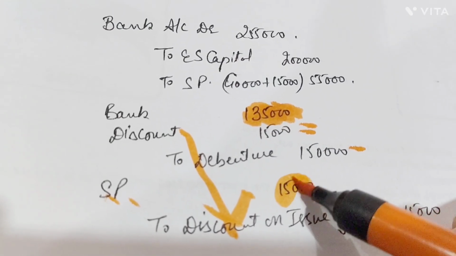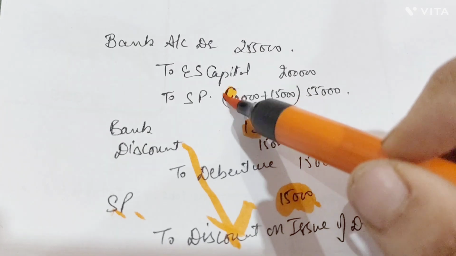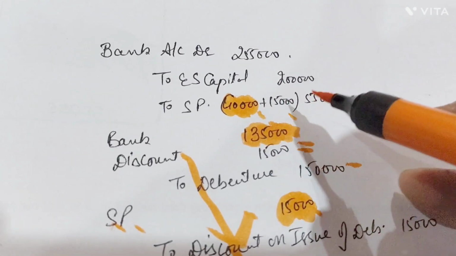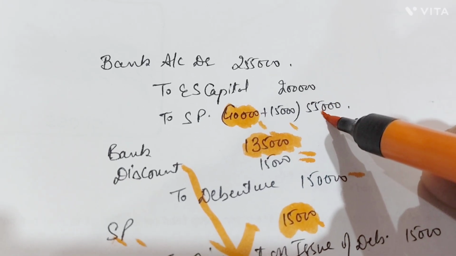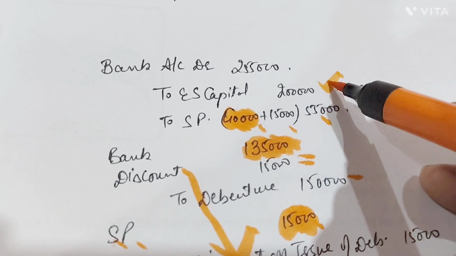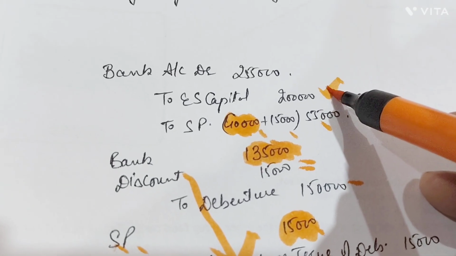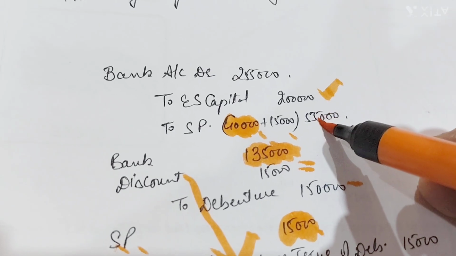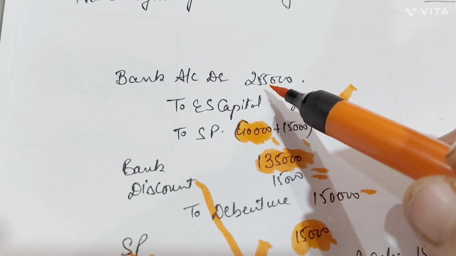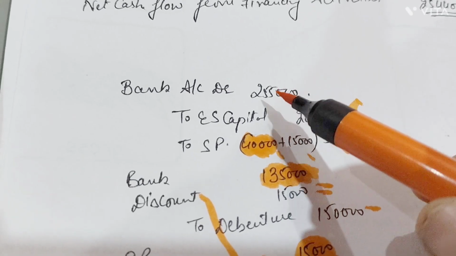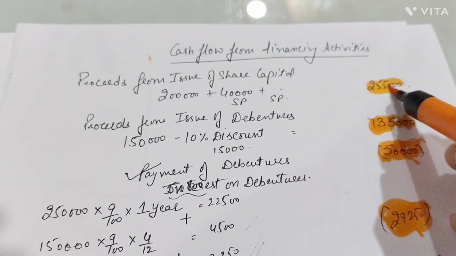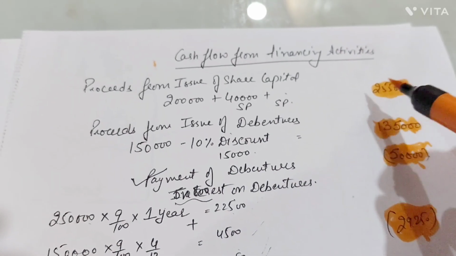Now, if this security premium was used and still in the security premium there is a balance laying of 40,000, so what was the total balance in security premium? 55,000. And we have also found in the question that equity share capital closing balance was in excess by 2 lakh. So 2 lakh plus 55,000, how much is the total value received for your issue of equity share capital? That is 2 lakh 55,000. So proceeds from issue of equity share capital is 2 lakh 55,000 here.